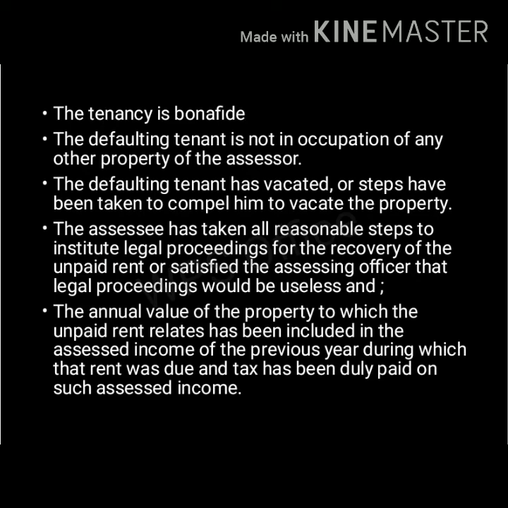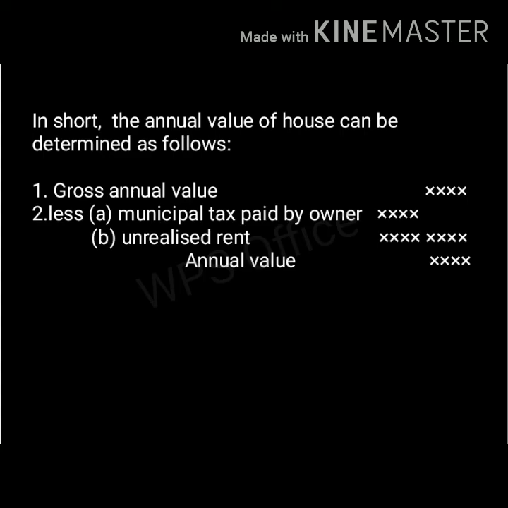And next point, the annual value of the property to which the unpaid rent relates has been included in the assessed income of the previous year during which the rent was due and tax has been duly paid on such assessed income. In short, the annual value of the house can be determined as follows. First, gross annual value, then we need to less municipal tax paid by owner and the unrealized rent. So we get the annual value.